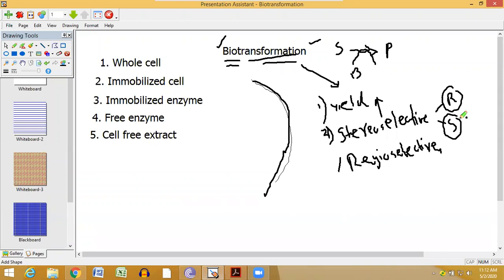And what is a regioselective reaction? Regioselectivity means selectivity at a particular position. That means if your substrate has more than one functional group, say here is one double bond O, and here maybe one NH2, so if your substrate has multiple functional groups, maybe you want the reaction to occur at a specific functional group, not the other functional groups.